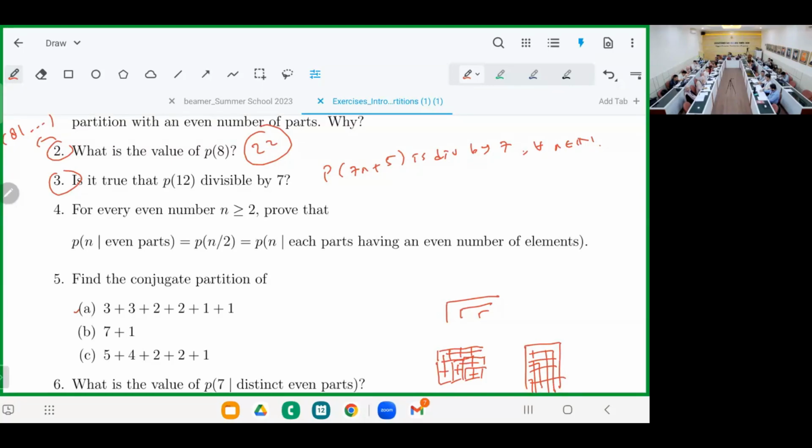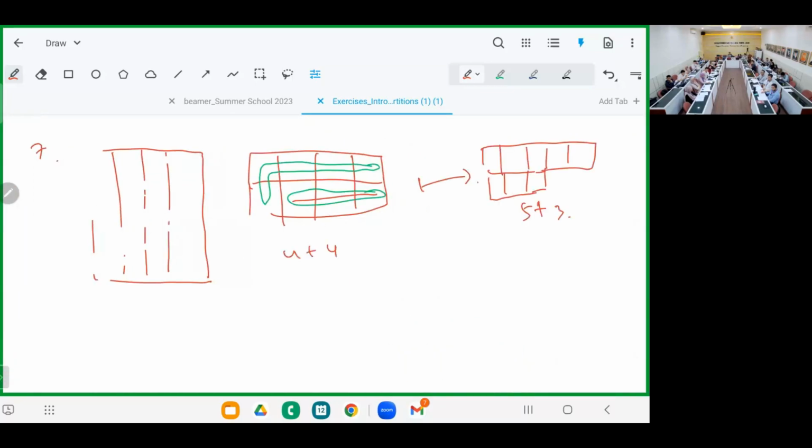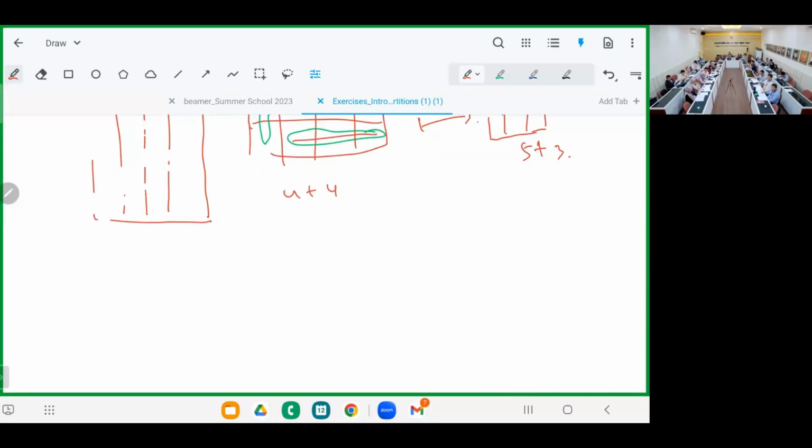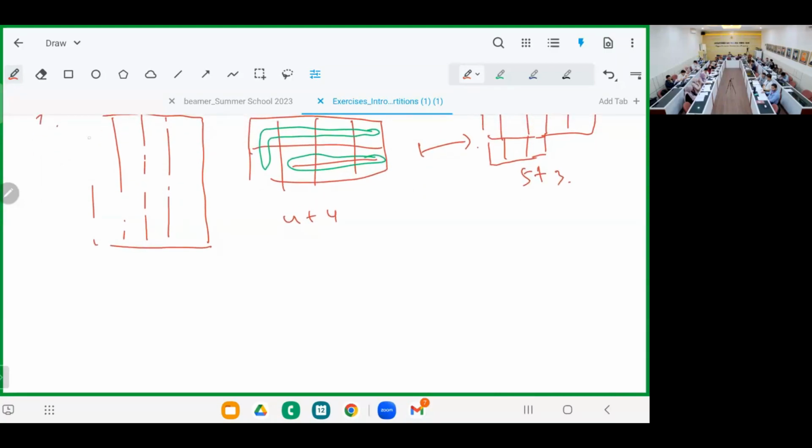It should be easy. You just have to draw the partition and then try to find the conjugate. So you can find it without drawing it. Yeah, you can imagine. That's easier. So basically, you imagine when you have a Ferrers graph, and you know that the number of rows is equal to the number of parts.